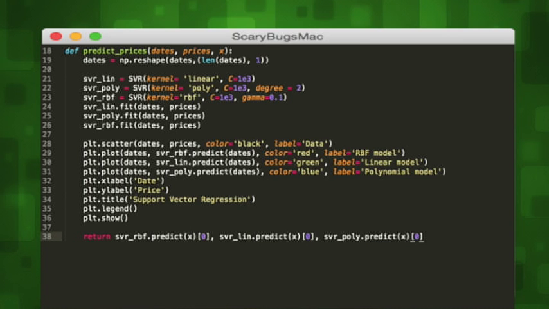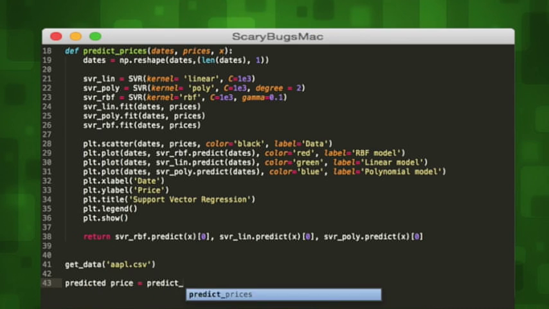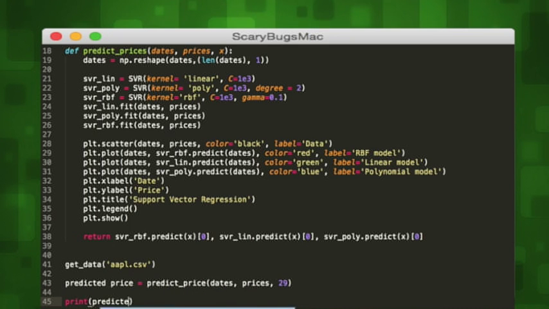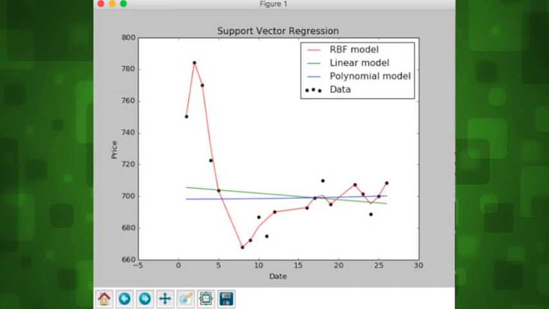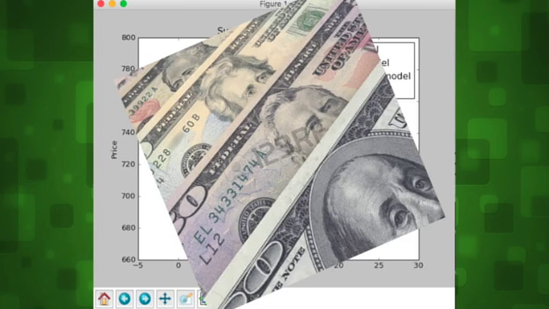Now we can call our getData method on our CSV and create a variable to store our predicted price given our dates and prices for this date. We'll print out results for each of our models to command line. Let's analyze our graph. We can see that each of our models shows up in our graph and that the RBF model seems to fit our data the best. So we can use its prediction in command line to stack dead presidents.